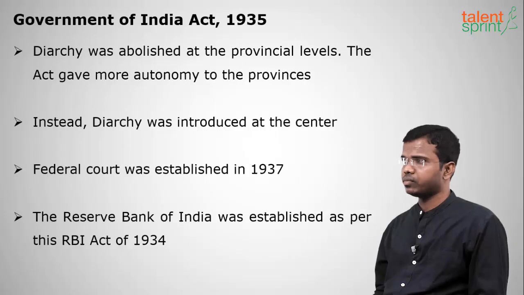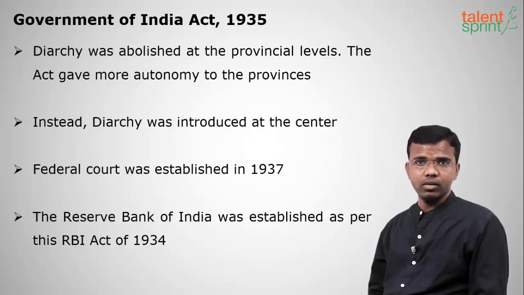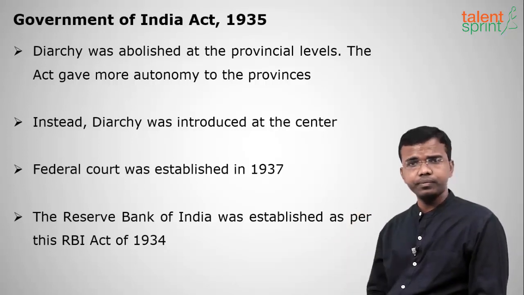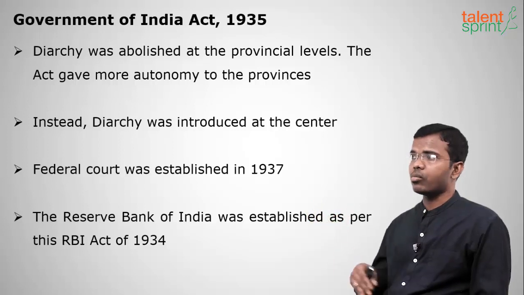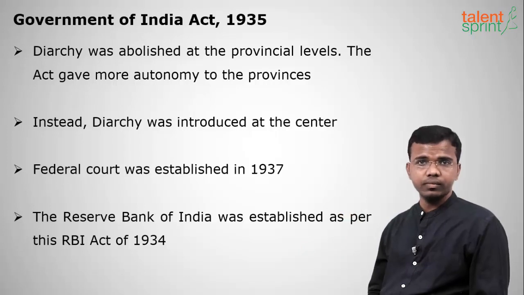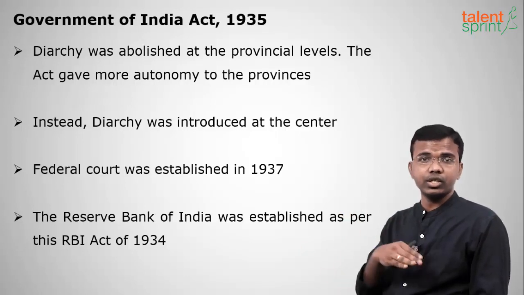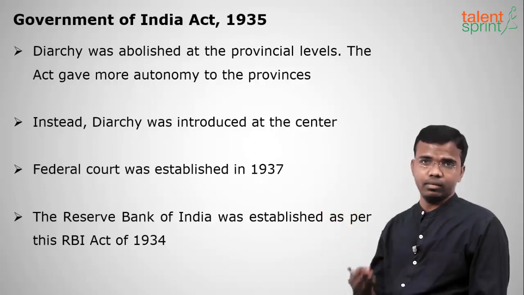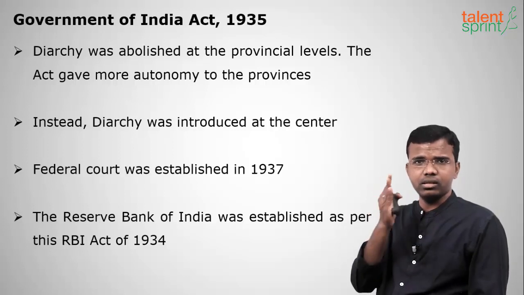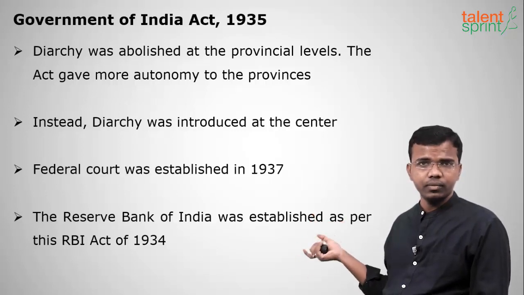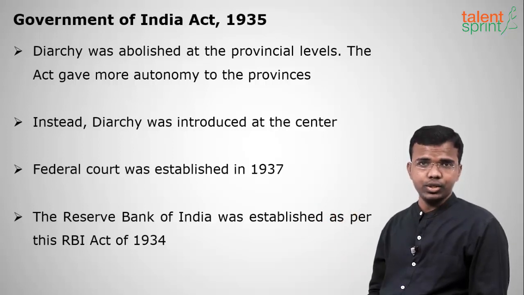Okay, division of powers. Next, diarchy was abolished at the provincial level. Diarchy was introduced in the 1919 Act. We have seen, or not? Montagu-Chelmsford Act. Now the diarchy was abolished at the provincial level, and more autonomy was given to the provinces, removing diarchy. This was actually the recommendation of the Simon Commission. Now diarchy was introduced at the center. Separation of lists, reserved subjects and transferred subjects. We have seen it, right? The next, the Federal Court was established in the year 1937, and Reserve Bank of India was also established.